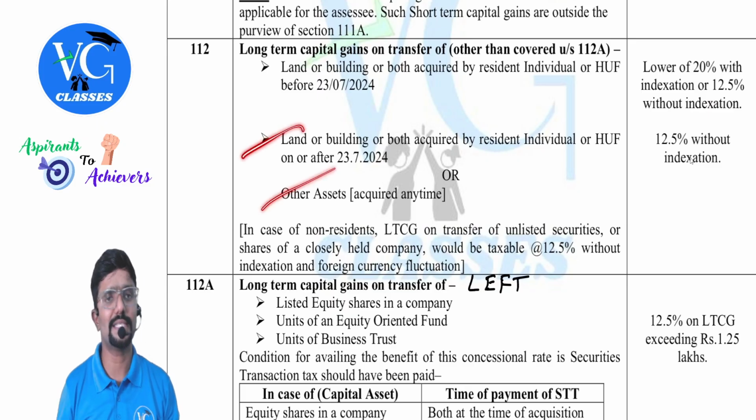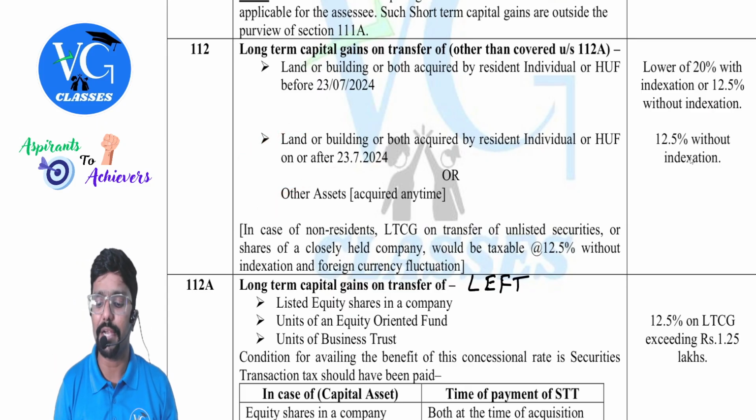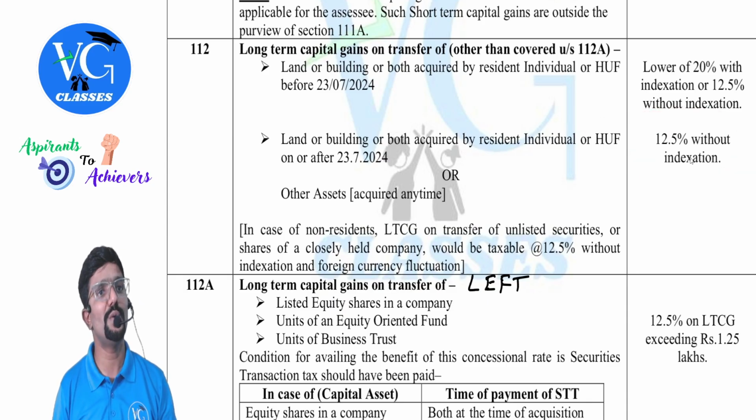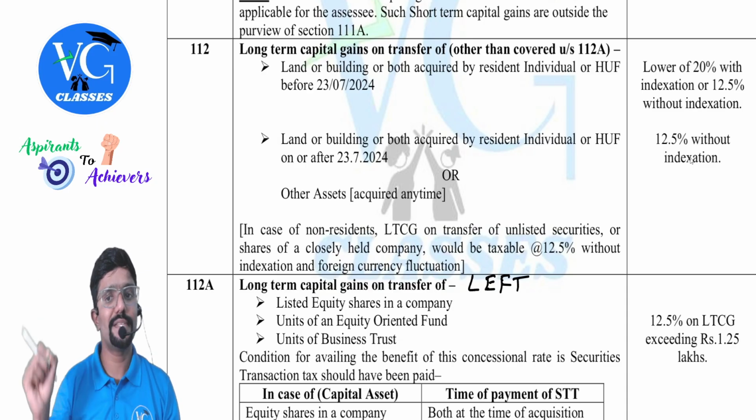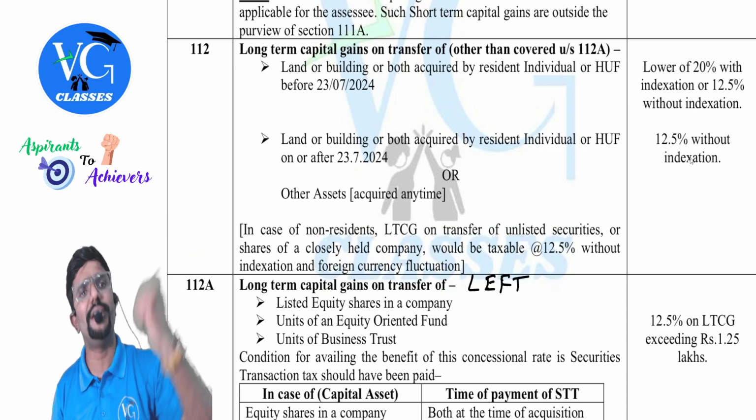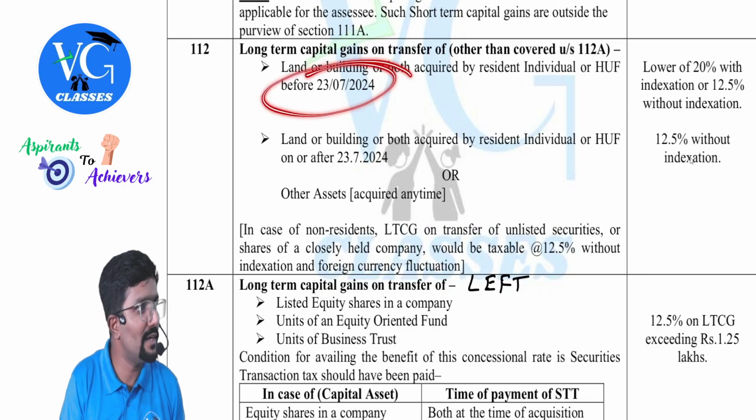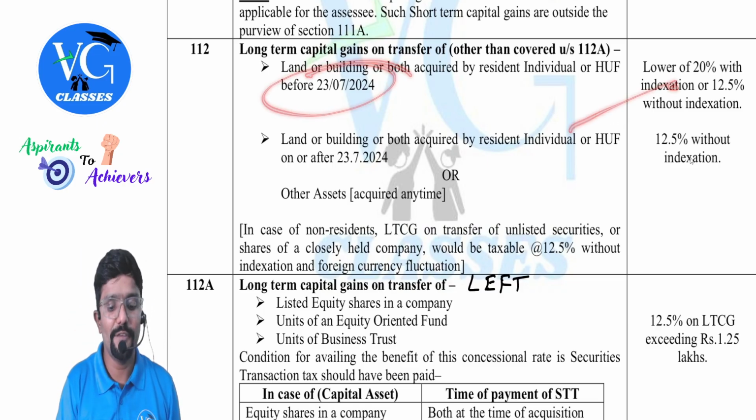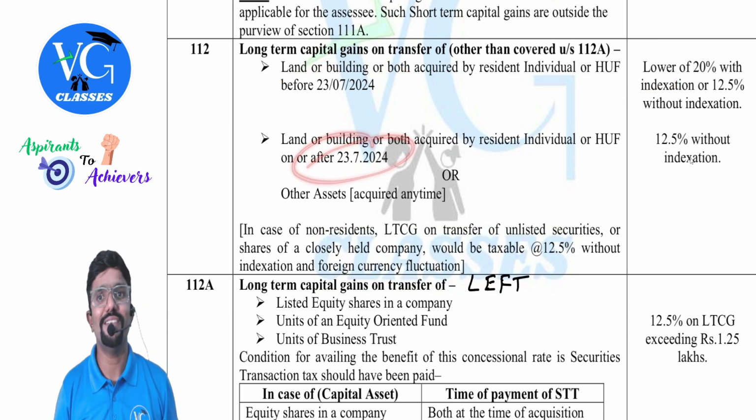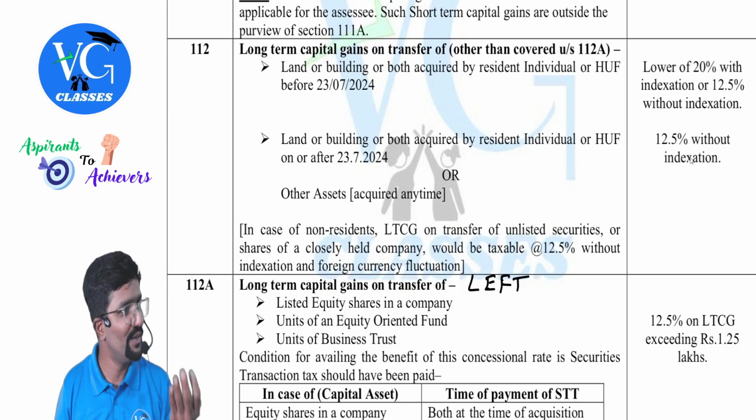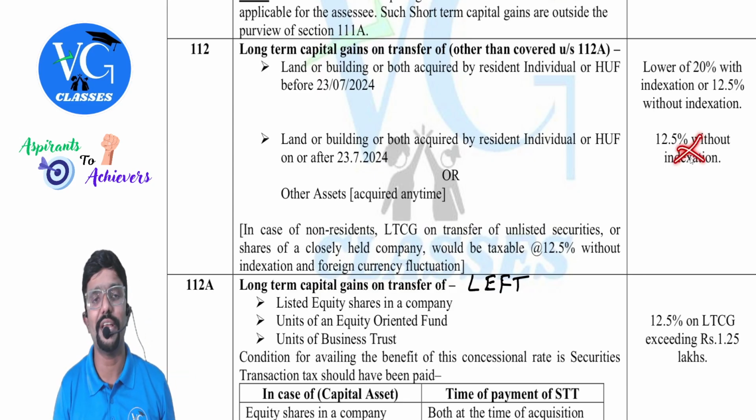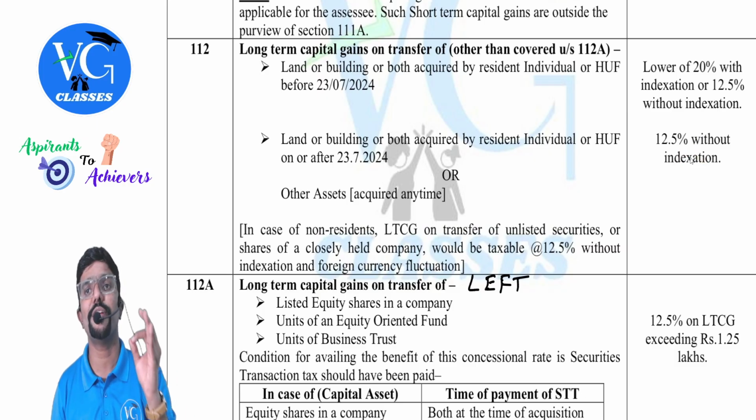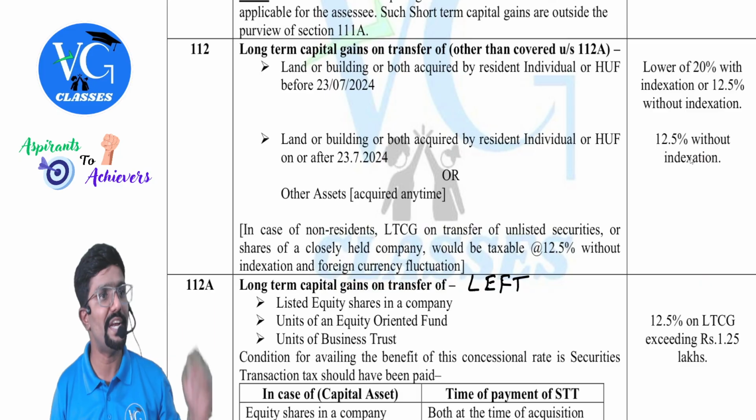Okay, any other case, guys? What is the tax rate? 12.5% without indexation. Land or building or both acquired by a resident individual or HUF after 23rd July. If it is before 23rd July, indexation is there. But if it is after 23rd July, the new provision was already introduced. You know that there is no indexation. Even if it is a long-term asset, no indexation. Tax rate is 12.5% on the gain without indexation.